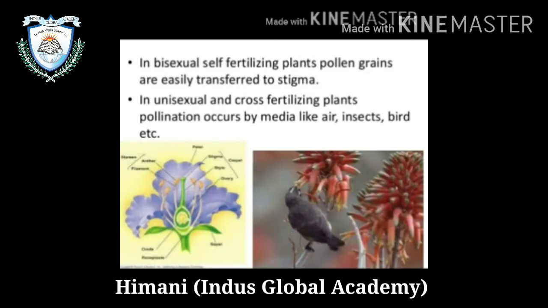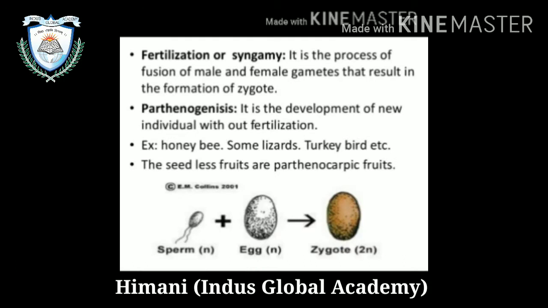Then, in bisexual self-fertilizing plants, pollen grains are easily transferred to the stigma. In unisexual and cross-fertilizing plants, pollination occurs by media like air, insects and birds, etc. Then, fertilization or syngamy. It is the process of fusion of male and female gametes that results in the formation of zygote. Parthenogenesis is the development of a new individual without fertilization. Example, honeybee, some lizards. Seedless fruits are known as parthenocarpic fruits.